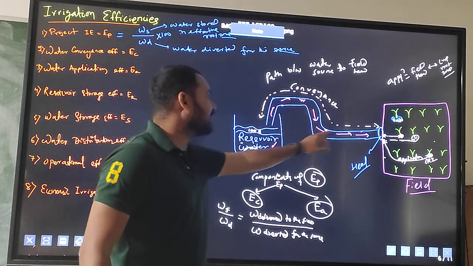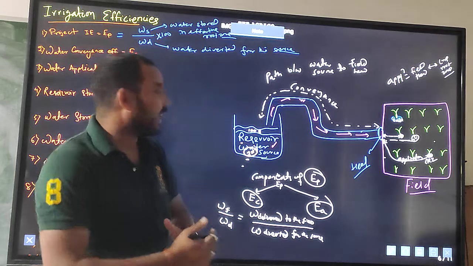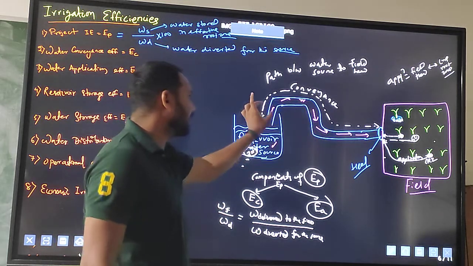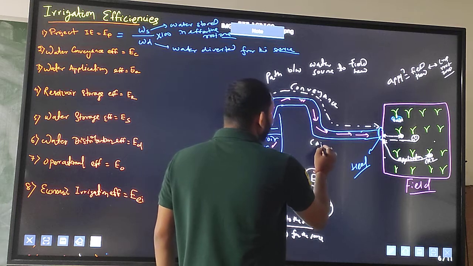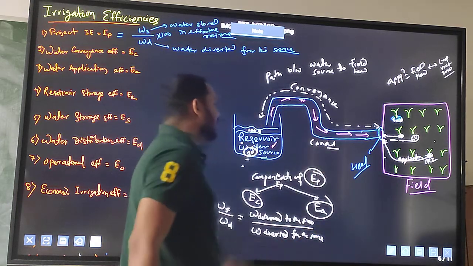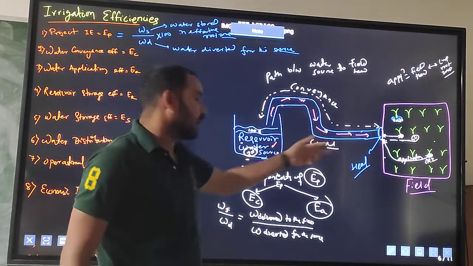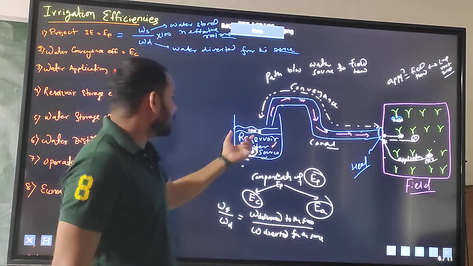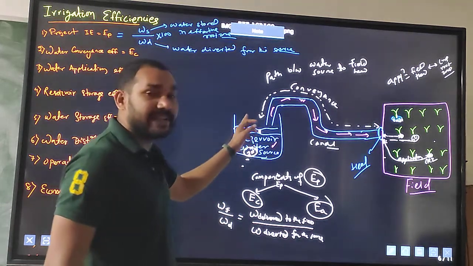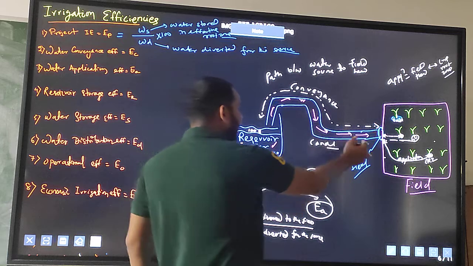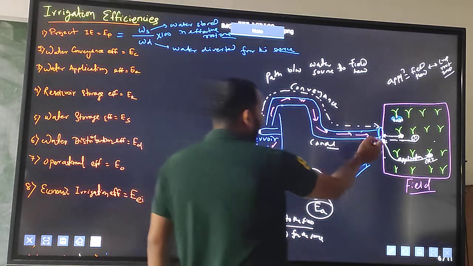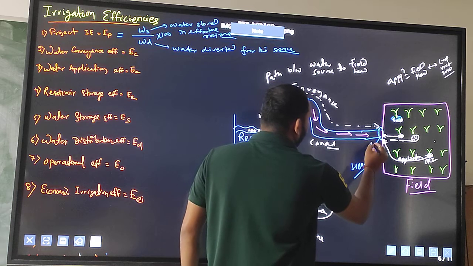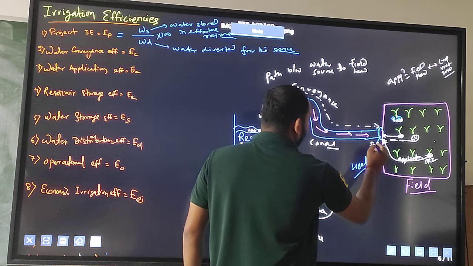In a canal irrigation system, with different irrigation canals, there will be different losses. So if I have applied 100 liters of water, I will get less than 100 liters in the head. Let us say I will get 50 liters of water.